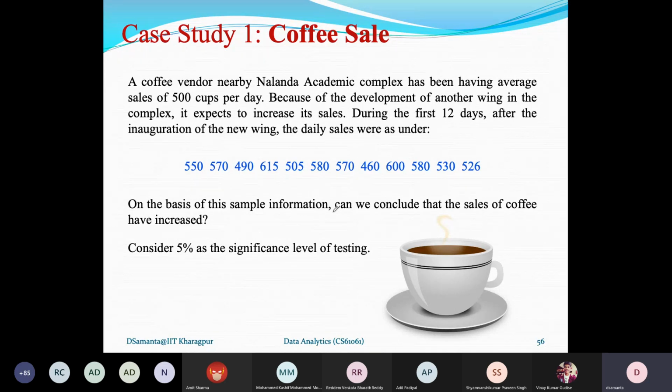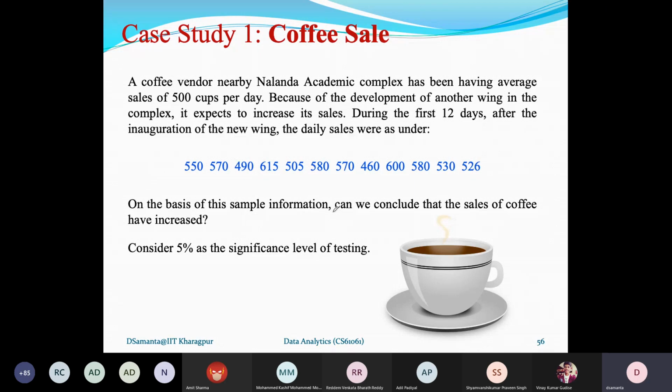And based on the sample data, you have to test the hypothesis of whether the coffee vendor has increased the sale or not. And consider 5% as the significance level of testing. Here alpha is equal to 5%. Now I hope this problem is clear. You are given a sample of size 12, and this is the sample data.